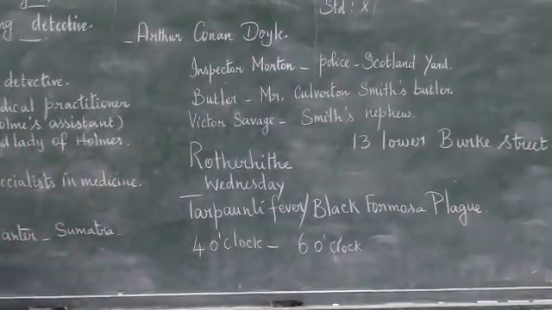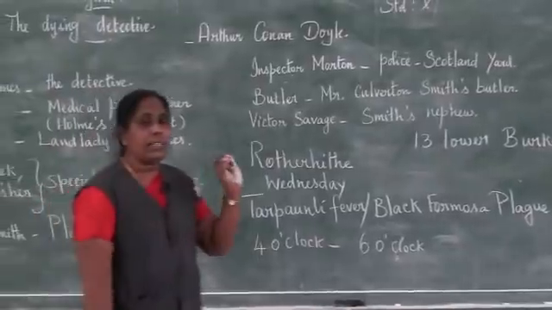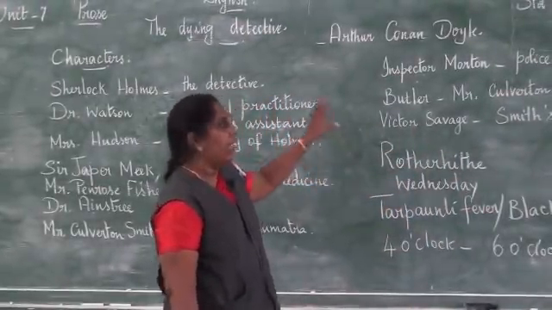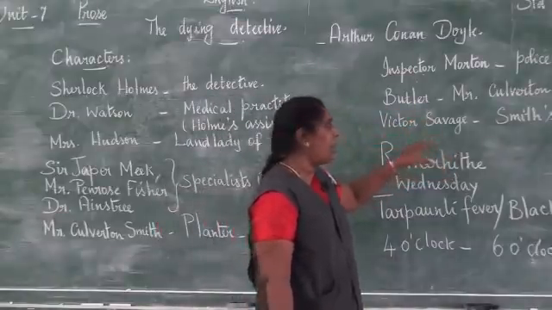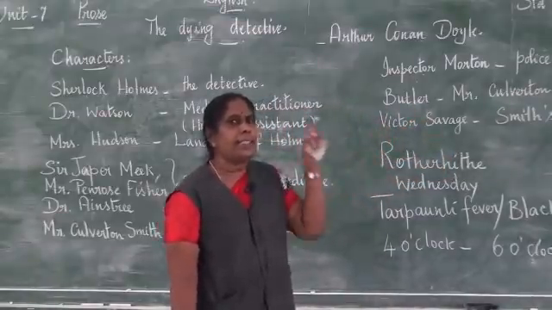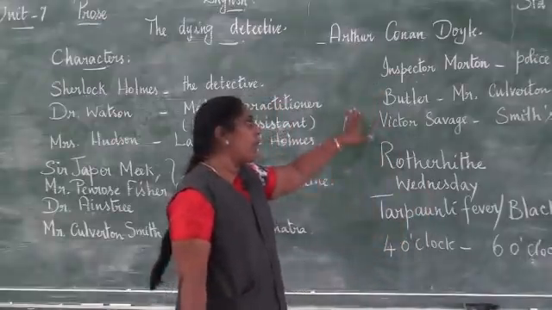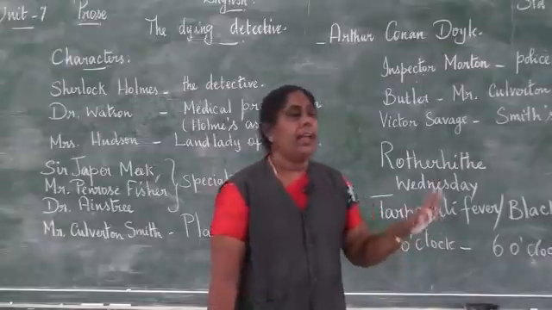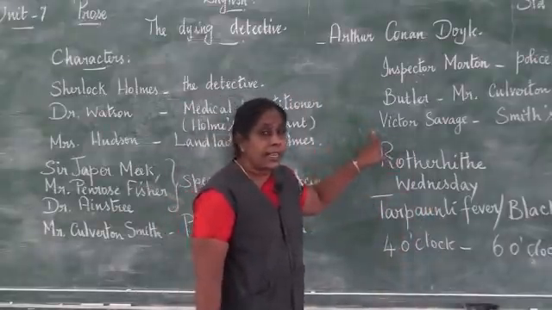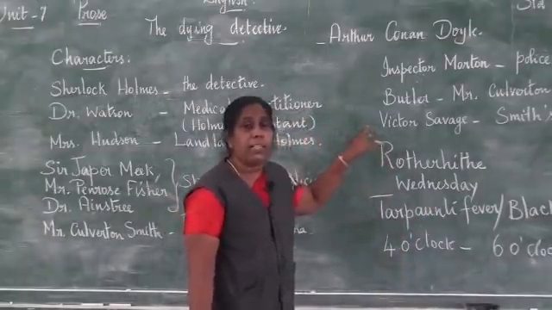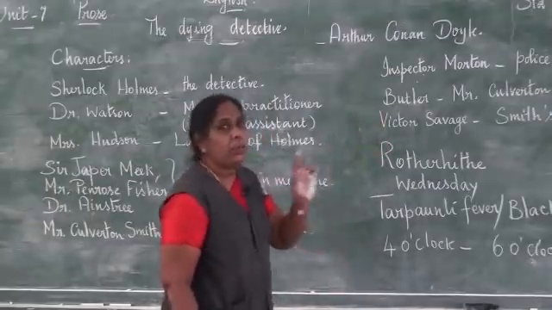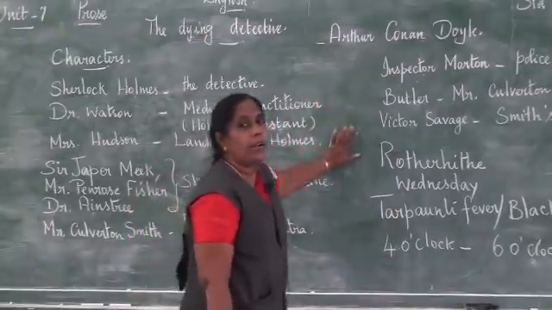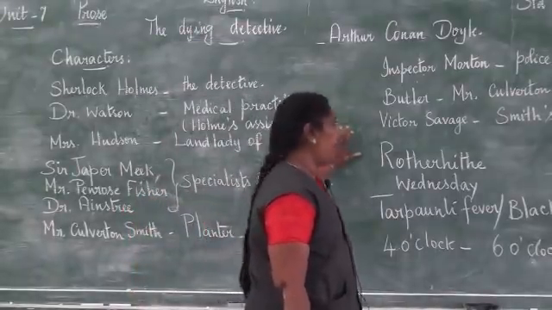He immediately asked the symptoms, all the symptoms and signs that Holmes was suffering from. Once he comes to know that, what does he do? Immediately he says, this is the same symptom that his nephew also suffered from. And what was the result? Death. And he says, he was such a young man, very strong man, but still he died on the 4th day. So what is going to happen to Holmes now, who is a weak old man? He is surely going to die earlier than Victor Savage.